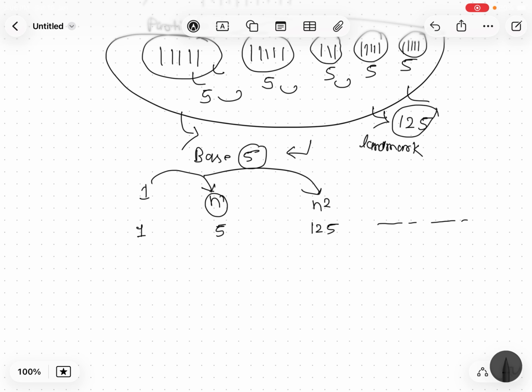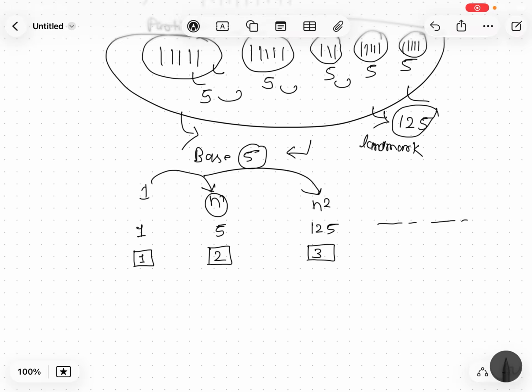Let's give some example of how to count numbers with the use of this number system. Let's say you give this symbol for this one, and in this number system you give this symbol, and in this number system you give this symbol.